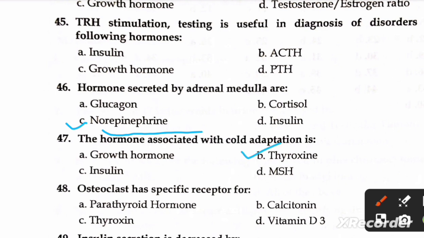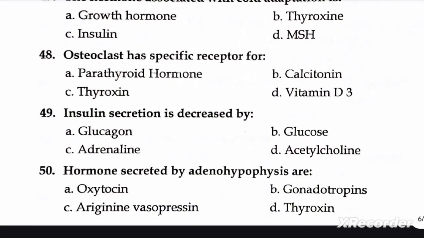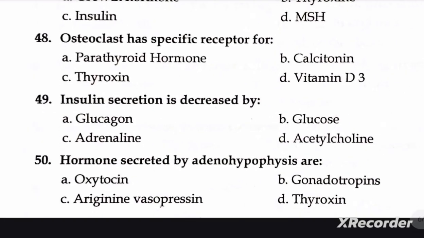Thyroxine. Next question is, osteoclast has a specific receptor for A. parathyroid hormone, B. calcitonin, C. thyroxine, and D. vitamin D. Right option is B. calcitonin. Next question is, insulin secretion is decreased by A. glucagon, B. glucose, C. adrenaline, D. acetylcholine. Right option is C.